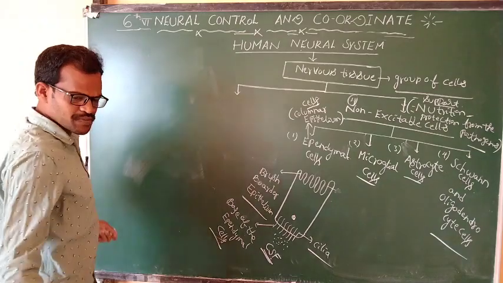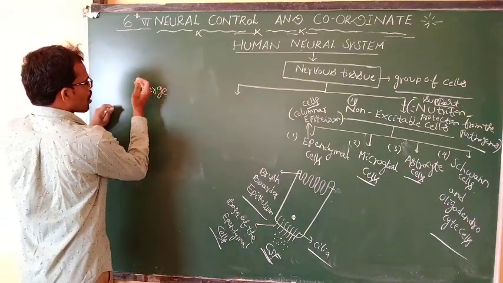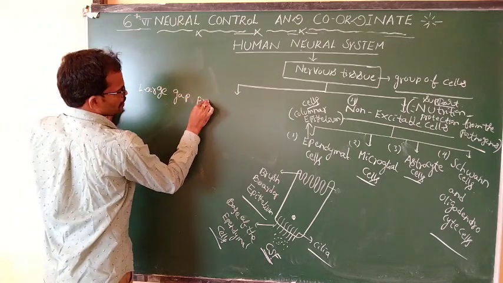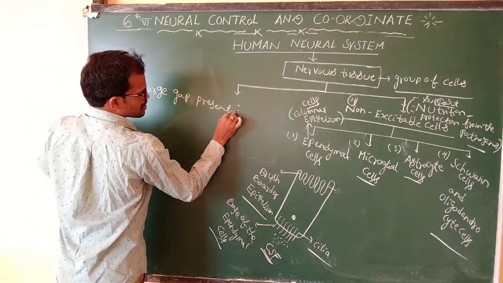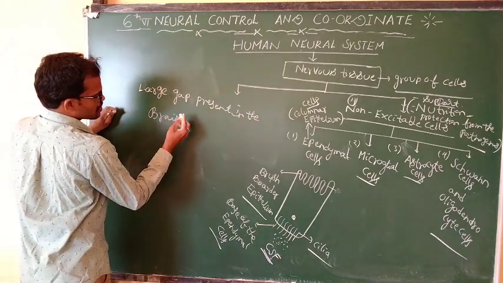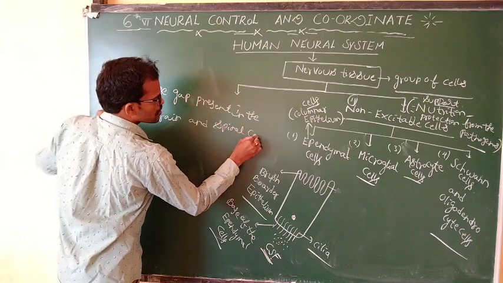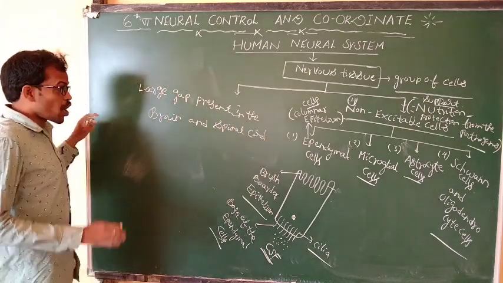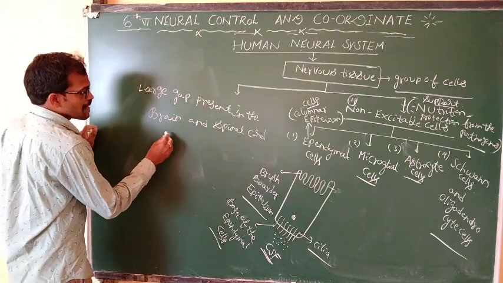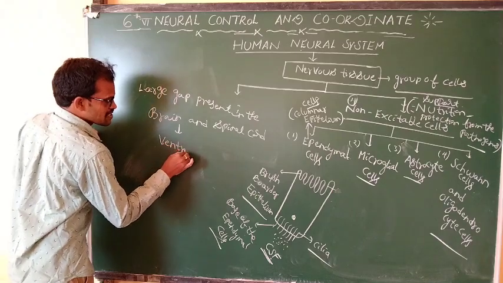The large gaps present in the brain and spinal cord are known as ventricles.